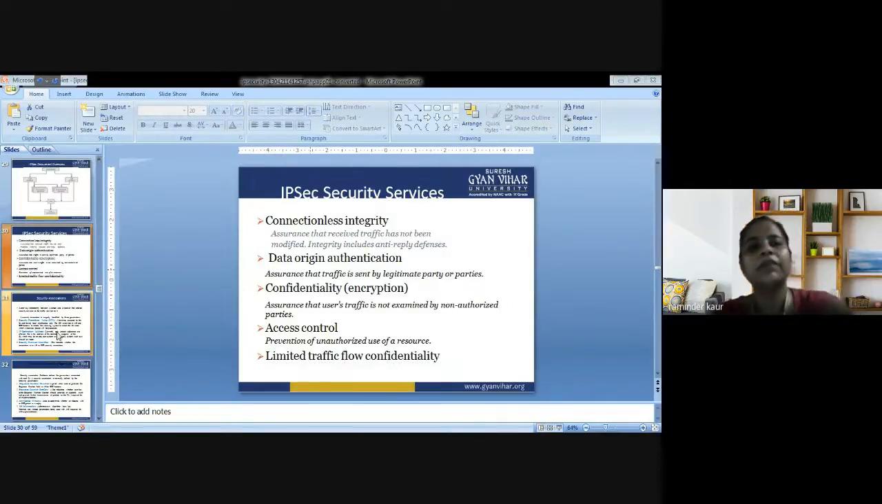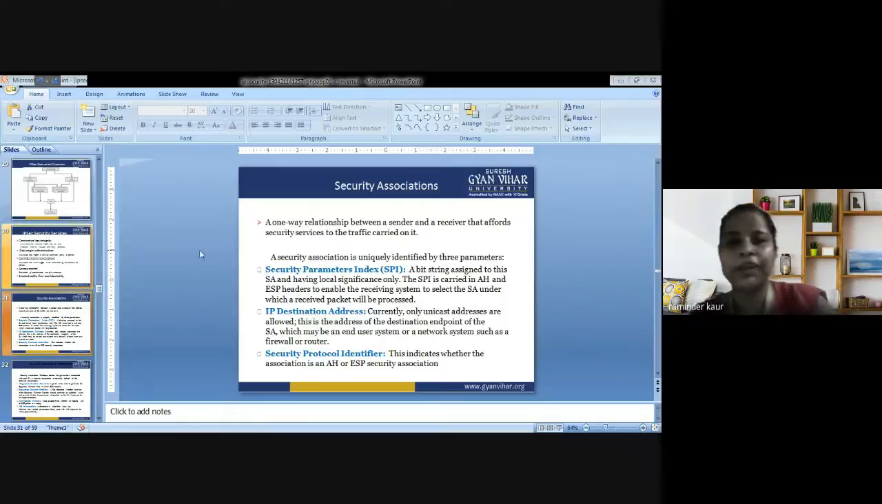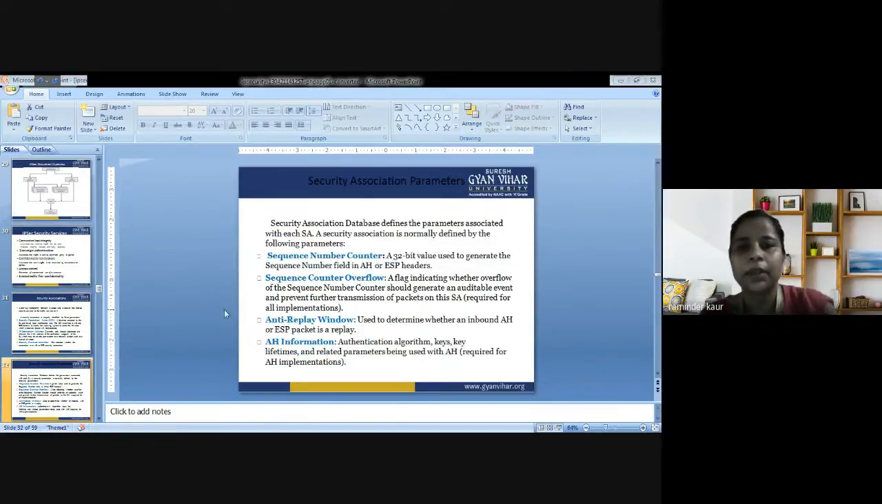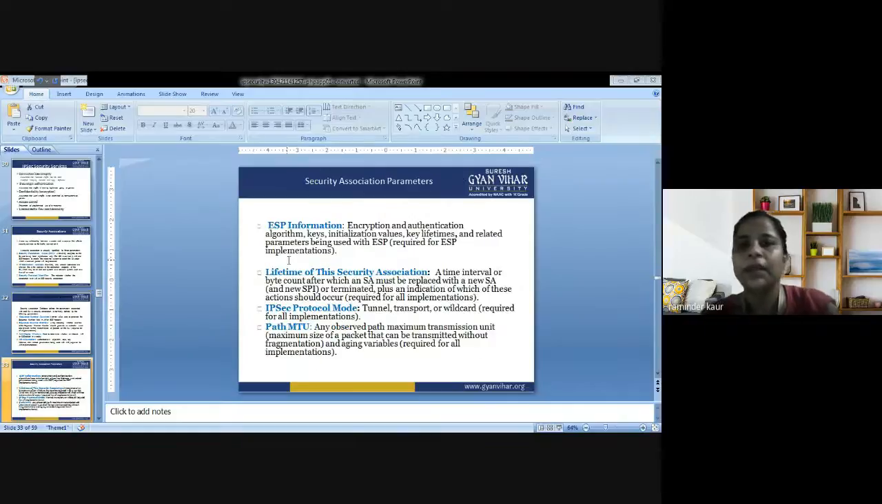So next, we have discussed a little bit about security association. What are the parameters that are being associated with security associations? Have a look at the same. Security parameter index, IP destination address, security protocol identifier, sequence number, sequence counter overflow, anti-replay window, AH information, ESP information, lifetime of the security association, IP security protocol mode, path MTU.